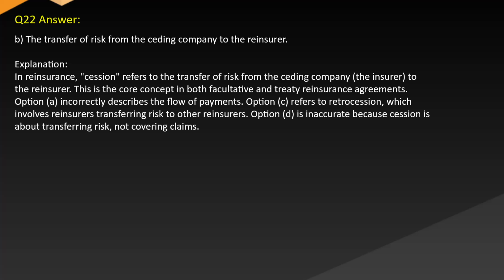Answer: B. The transfer of risk from the ceding company to the reinsurer. Explanation: in reinsurance, cession refers to the transfer of risk from the ceding company, the insurer, to the reinsurer. This is the core concept in both facultative and treaty reinsurance agreements. Option A incorrectly describes the flow of payments. Option C refers to retrocession, which involves reinsurers transferring risk to other reinsurers. Option D is inaccurate because cession is about transferring risk, not covering claims.